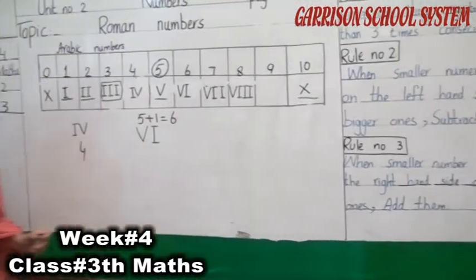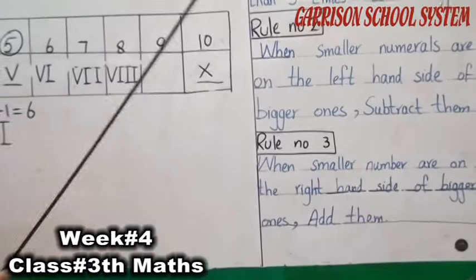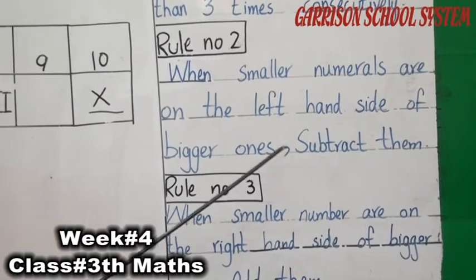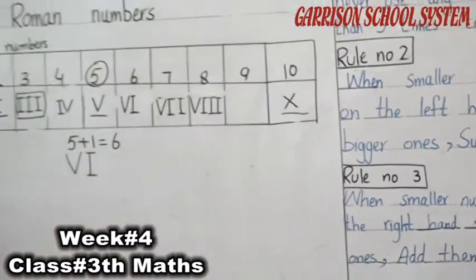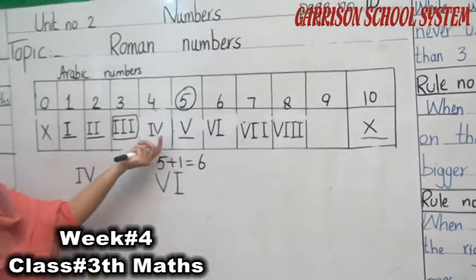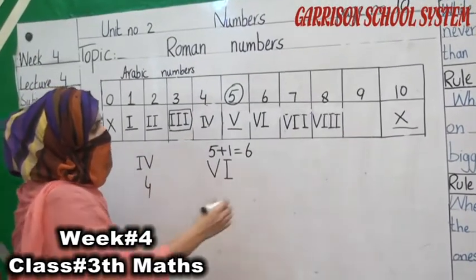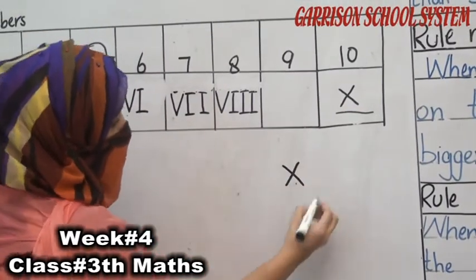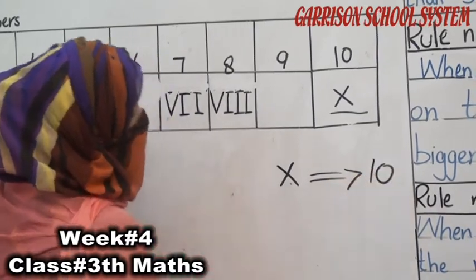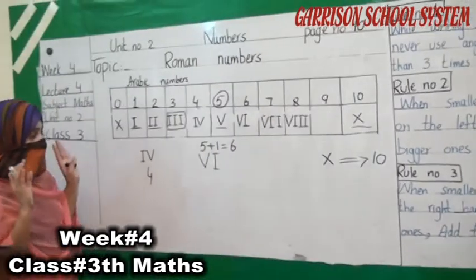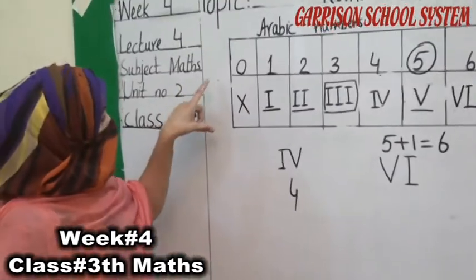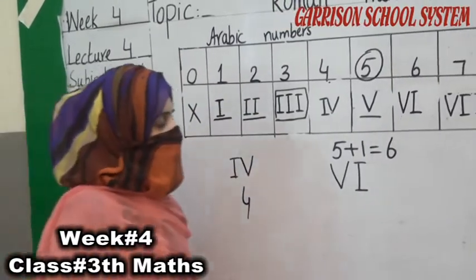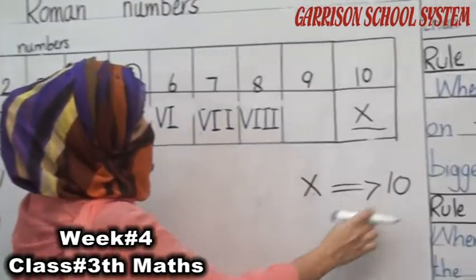Okay students, look at rule number 2. What is written here? When smaller numerals are on the left hand side of bigger ones, the same rule we have to apply. Which rule did we use in the method of 5 and 4? Bigger number is X here, which is representing the number 10. And you are familiar with these numbers, and now you also come to know these are our Roman numbers and these are our Arabic numbers. So X is representing the number 10.